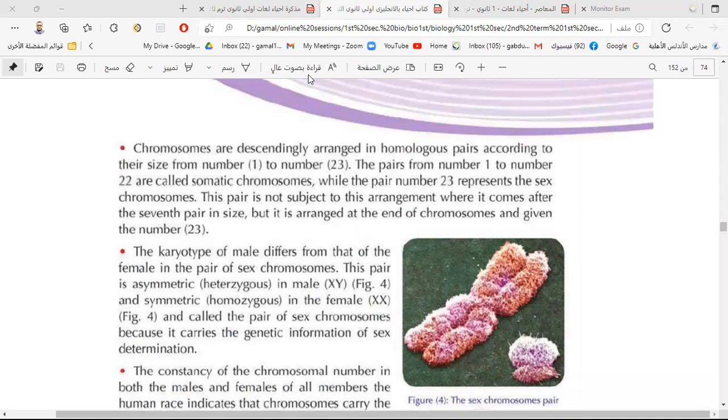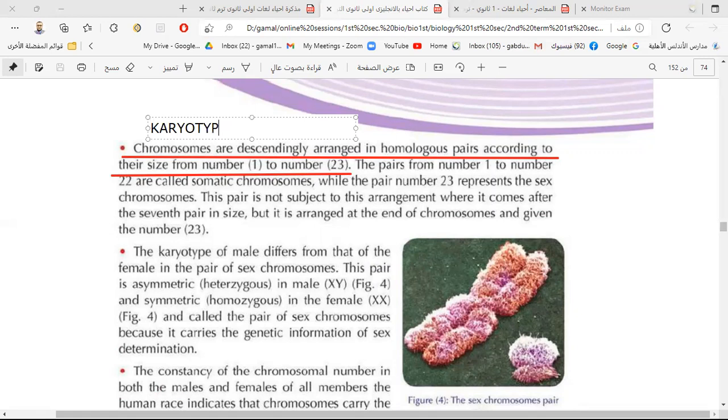We need to read this part. It is very important. Chromosomes are descendingly arranged in homologous pairs according to their size from number 1 to number 23. And this is what we call what? Karyotype. This is the definition of karyotype. What is meant by karyotype?